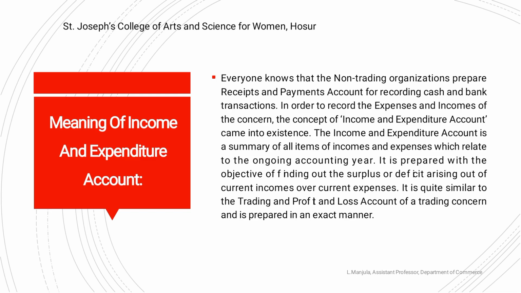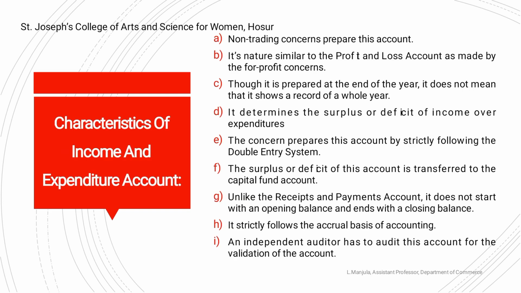The income and expenditure account is the summary of all items of incomes and expenses which relate to the ongoing accounting year. It is prepared with the objective of finding out the surplus or deficit arising out of current income over current expenses. It is quite similar to the trading and profit and loss account of a trading concern and is prepared in an exact manner.